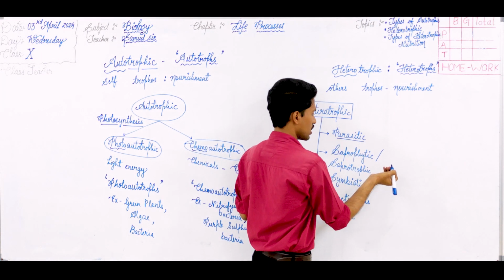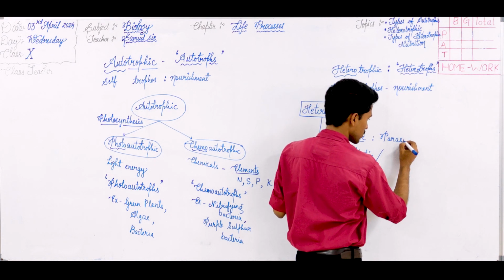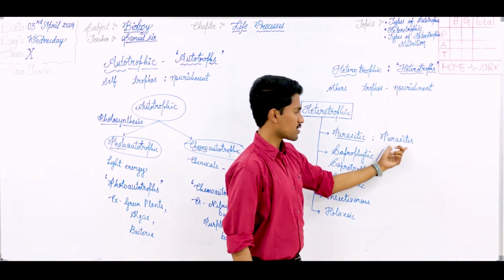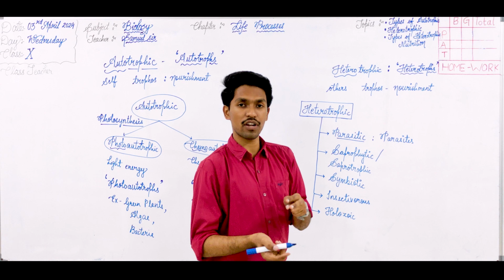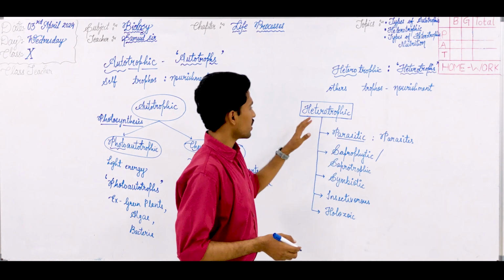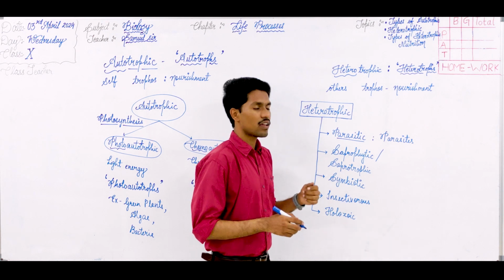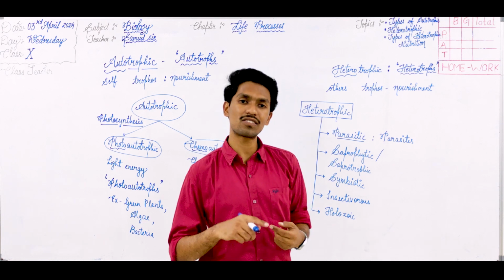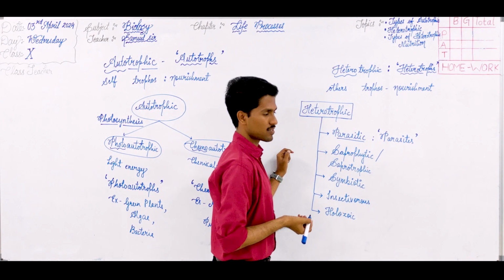Parasitic mode of nutrition, a type of nutrition in which the organisms are called parasites, or you can call them parasitic organisms. These organisms depend on the host body and obtain nutrition as well as stay on their body for shelter purpose. So that mode of nutrition is called parasitic. Those organisms are so called parasites.